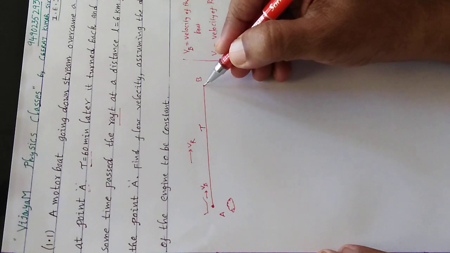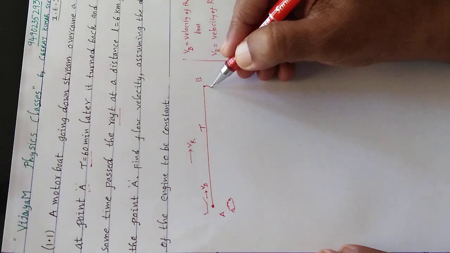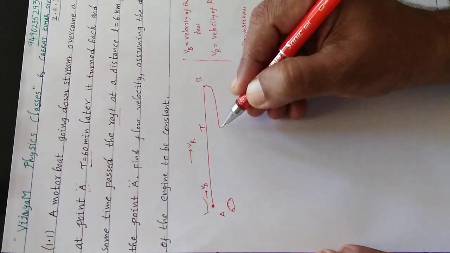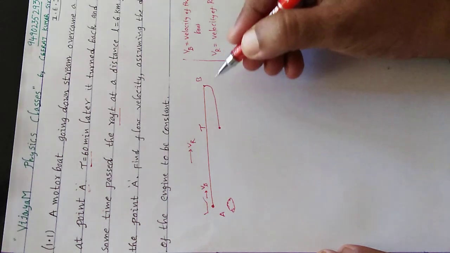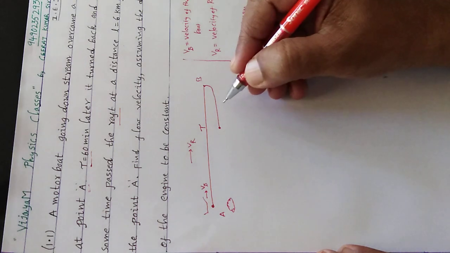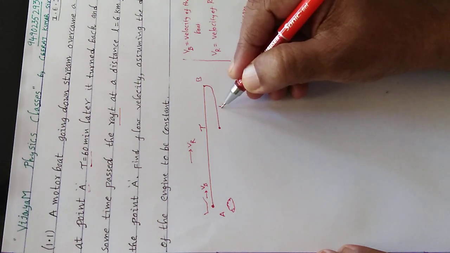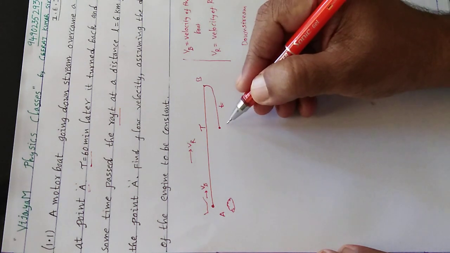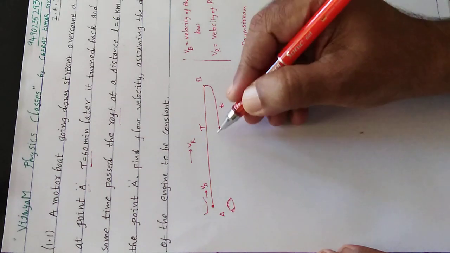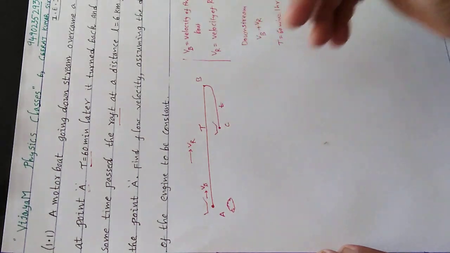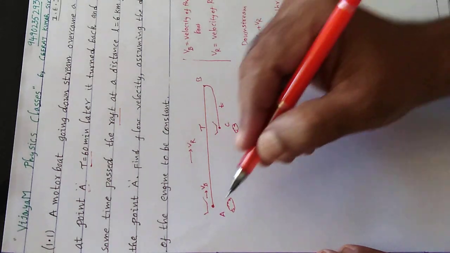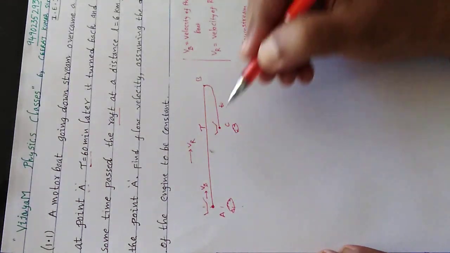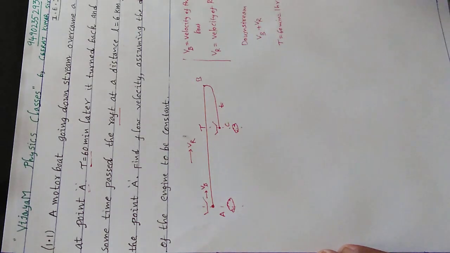From point B what happened? It returned back. He did not give the time on the return path, so let us assume that the time is t. By the time it reached the point C, the raft and the boat again met here. They met at point A and again they met at point C.